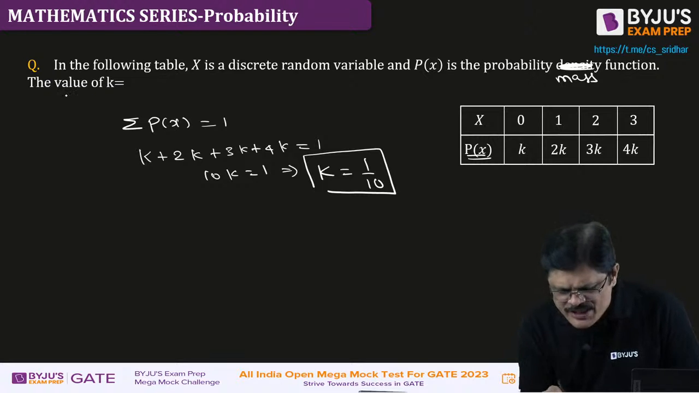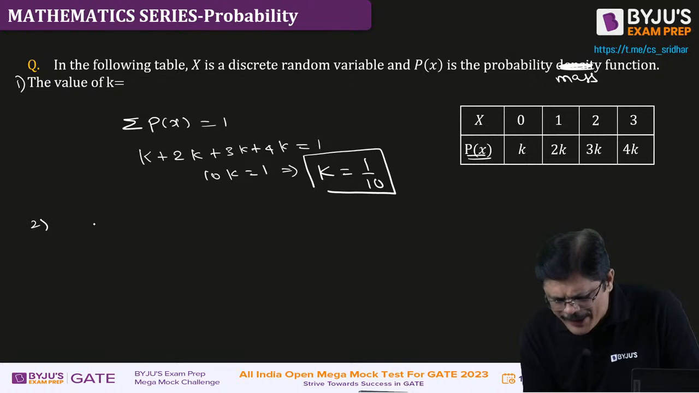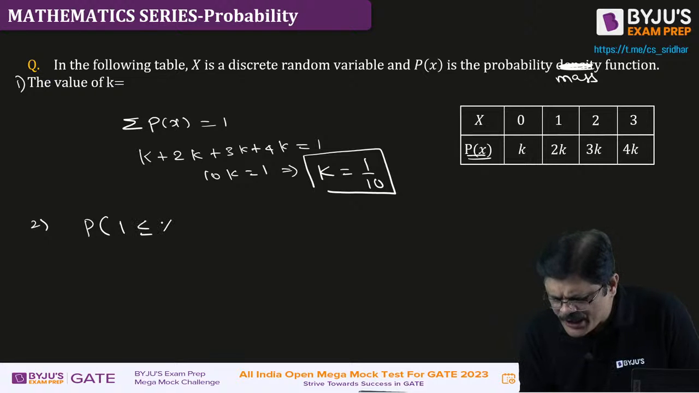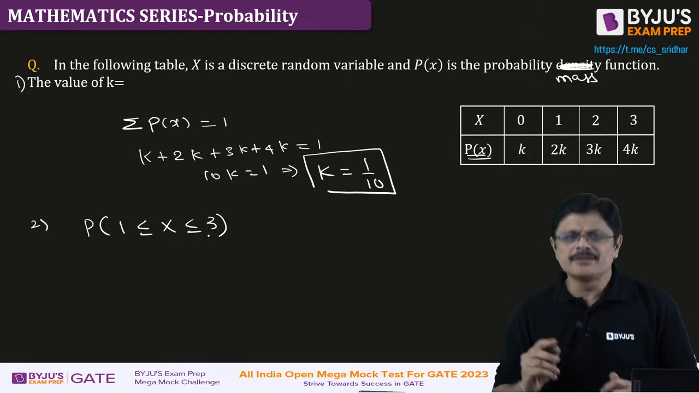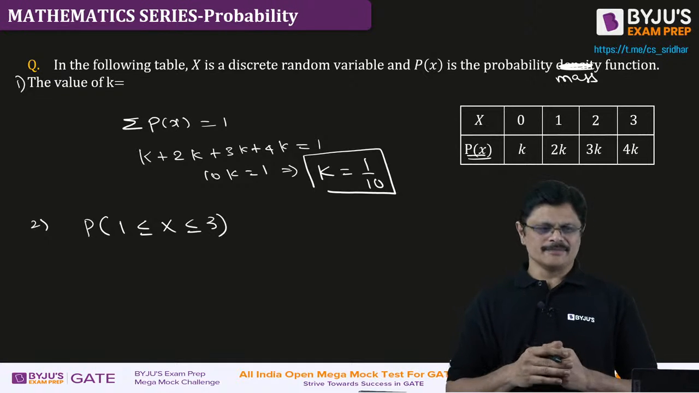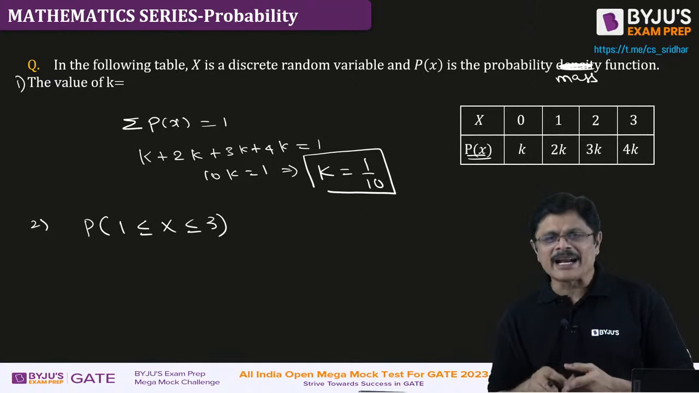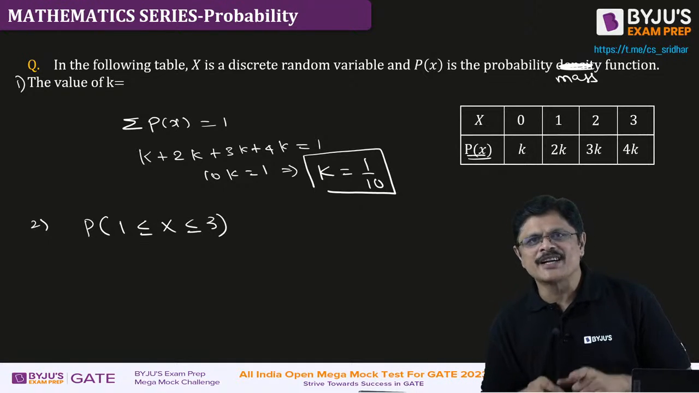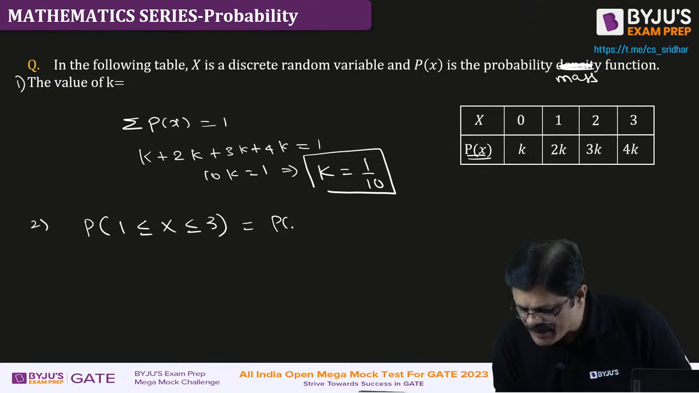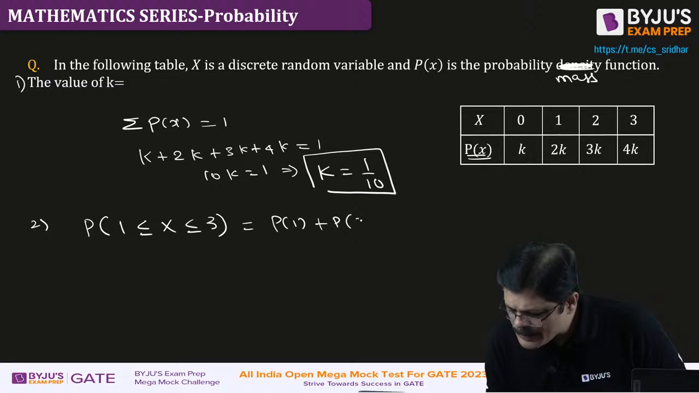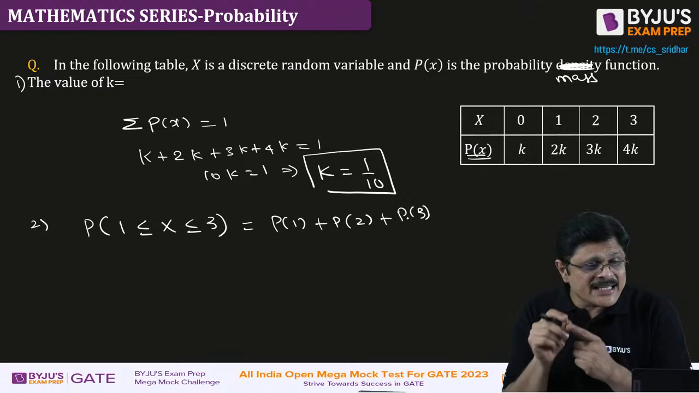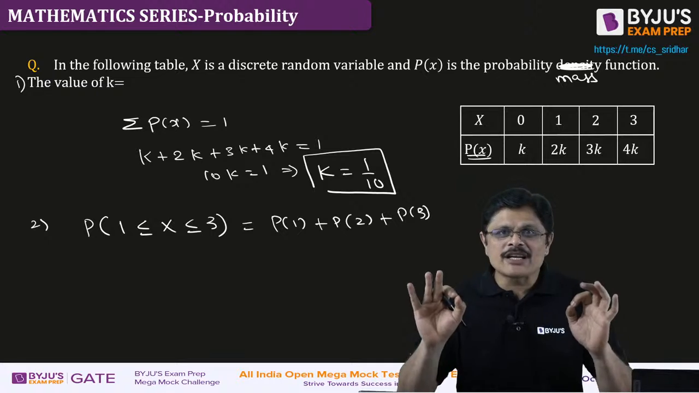Now they may ask you, this is the first question, but they may ask you, what is the probability that 1 is less than or equal to x less than or equal to 3? Just find the probability that the random variable takes values from 1 to 3, both inclusive. That is P1 plus P2 plus P3. See, when it is discrete, the less than or equal to matters.